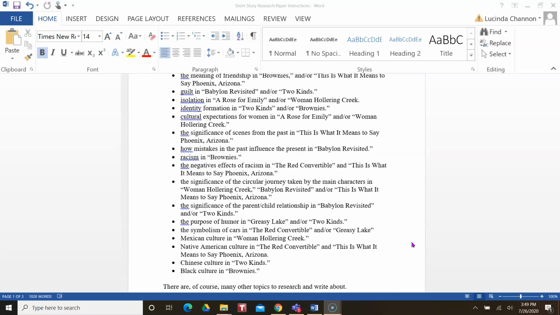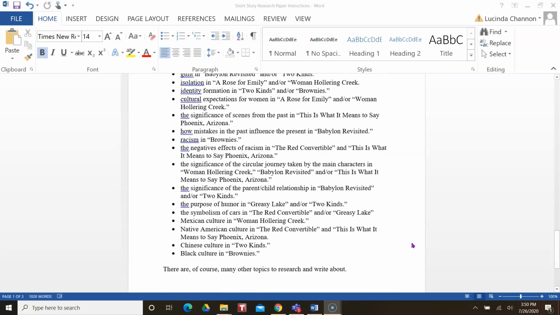Mexican culture in Woman Hollering Creek, or maybe the comparison of Mexican to American culture. That could be significant. The same with Native American culture in The Red Convertible and This Is What It Means to Say Phoenix, Arizona. Chinese culture, or Chinese culture versus American culture in Two Kinds. Just writing about black culture and how that is developed in Brownies. But there are, of course, many other topics to research and write about. I want you to find one that you are interested in.